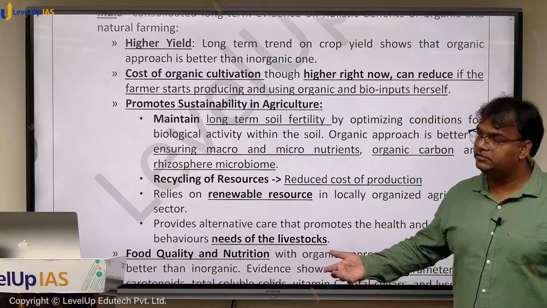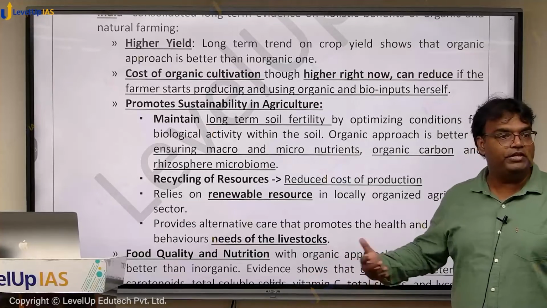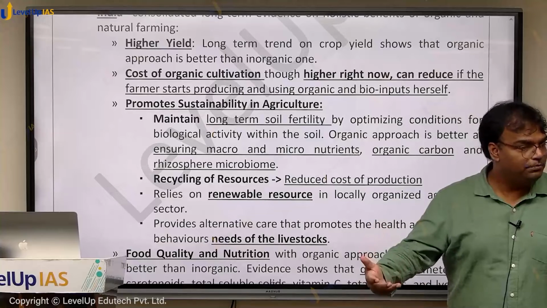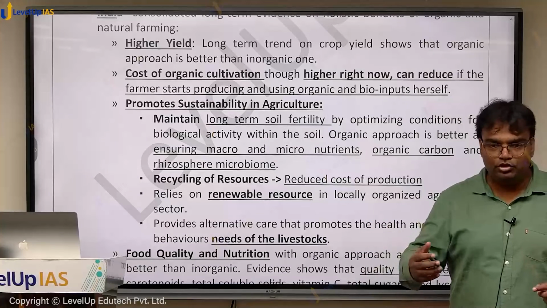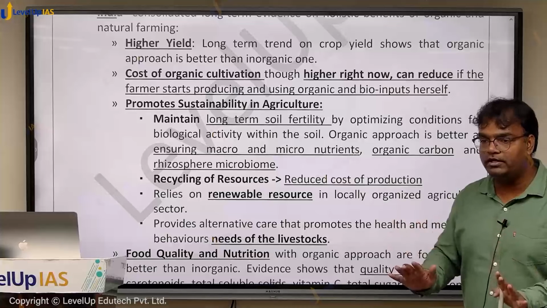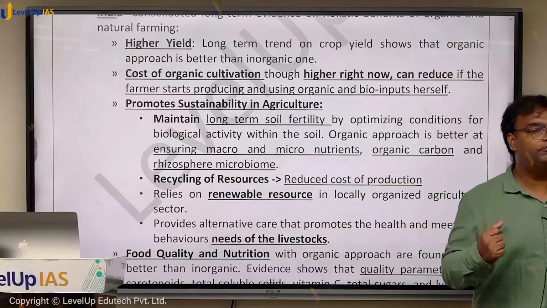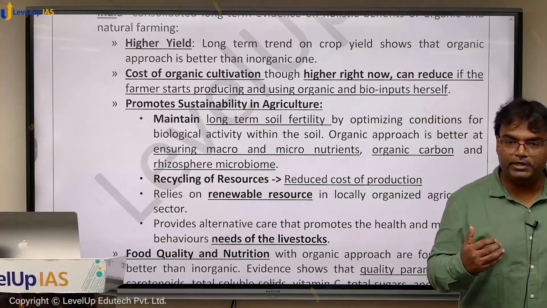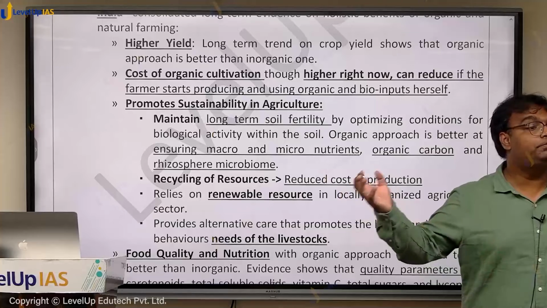The गाय भैंस घरों में होगी farmers के, so their waste is used as input. So in long term, what would happen? You will have this cycle of usage and will reduce the cost of agriculture. Initially, if I'm a farmer, if I want to move to organic mechanism, it may be expensive because organic inputs may be expensive.